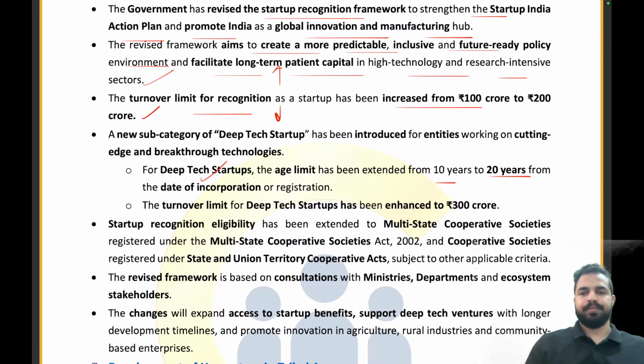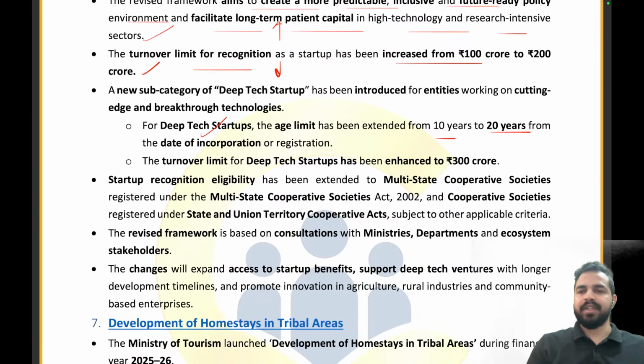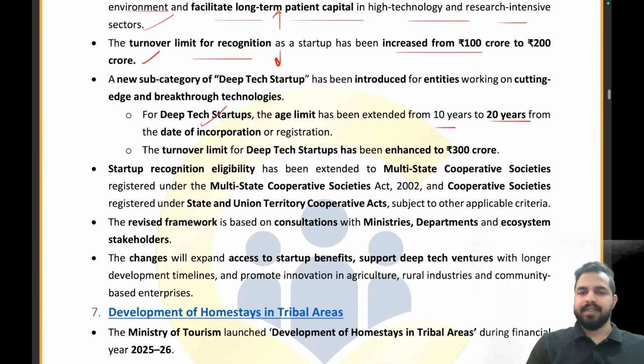Clear everyone? And now we have also increased the turnover limit up to rupees 200 crore so that we can provide them support. Now the turnover limit for the deep tech startups has been enhanced to 300 crore. What is the limit for the deep tech startups? It is 300 crore rupees.